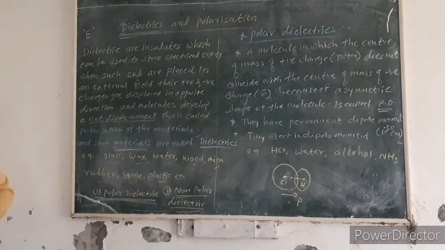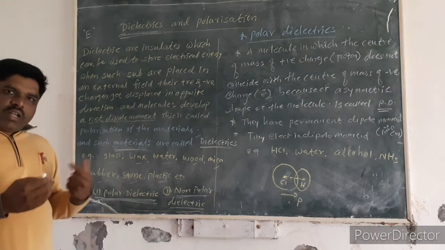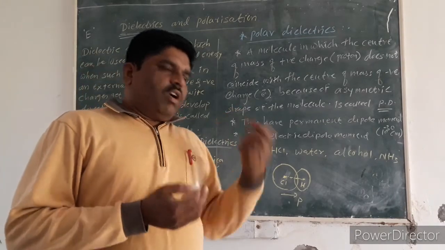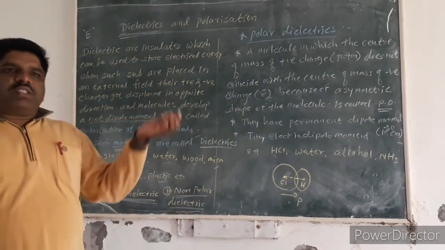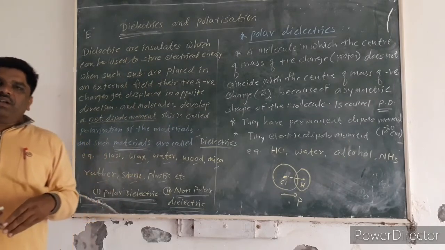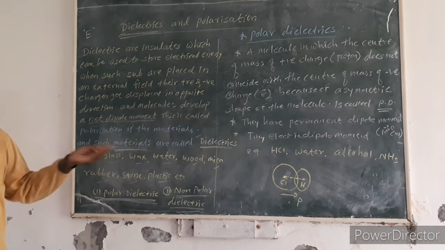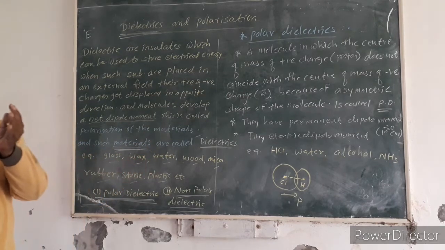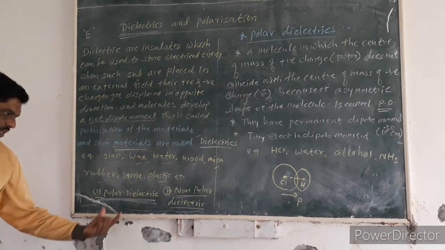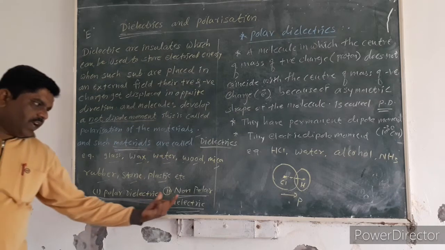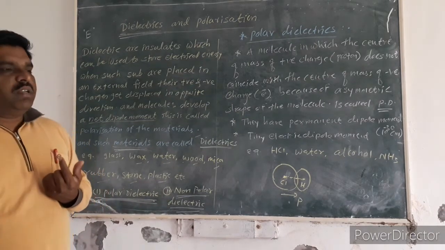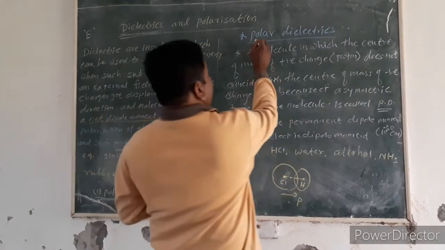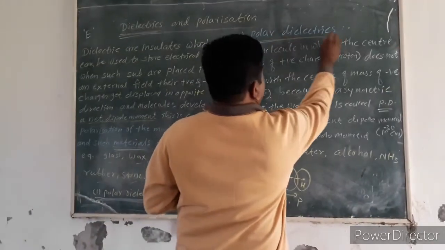That means when this non-conducting material, called a dielectric, is kept in an external field, there is polarization of the material, and that material is of two types: polar dielectrics and non-polar dielectrics. First we discuss the polar dielectrics.